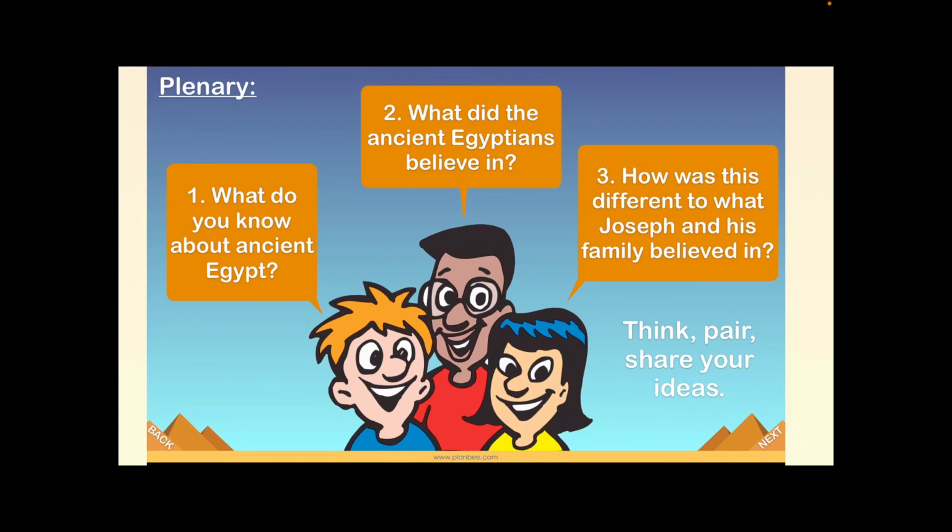What do you know about ancient Egypt? What did the ancient Egyptians believe in? They believed in some different gods, didn't they? They had many gods for different purposes, Ra, the sun god, and all these different kinds of gods. And how was that different to what Joseph and his family believed in?